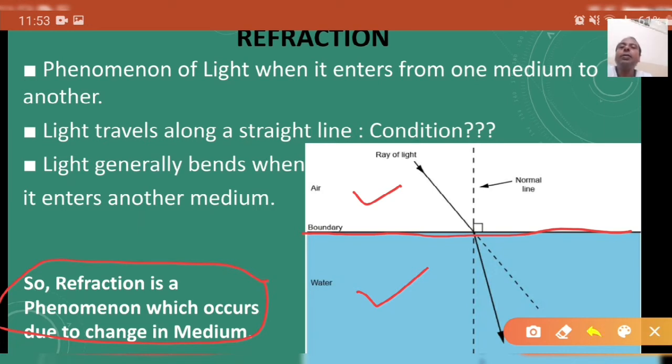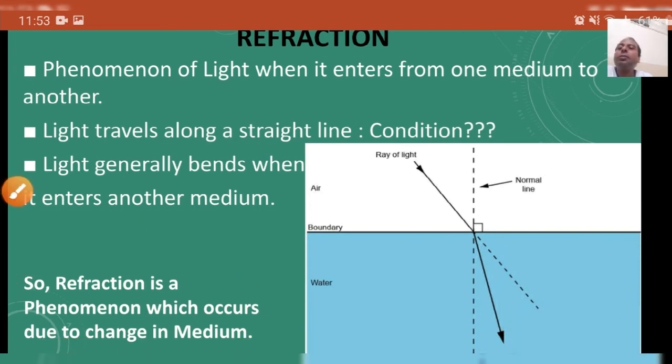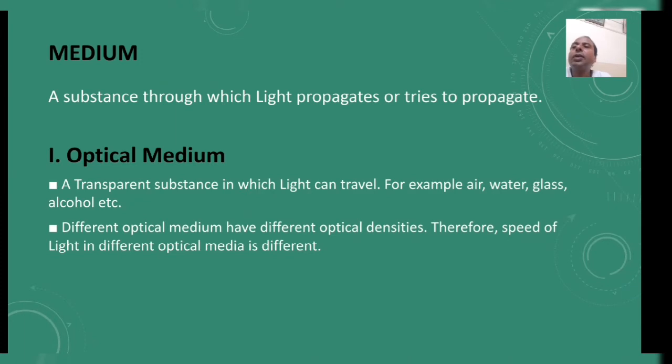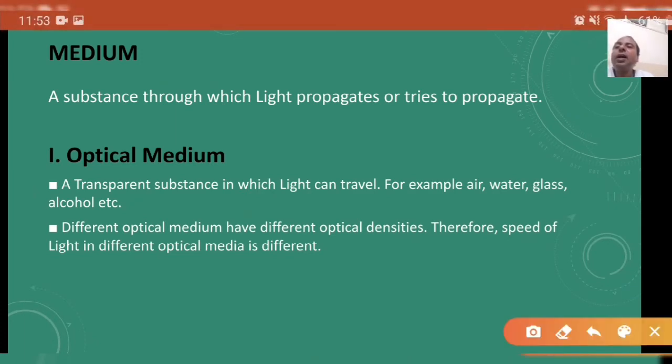This means that for the process of refraction to occur, the light must travel from one medium to another. So we can say that medium is of utmost importance in understanding refraction.